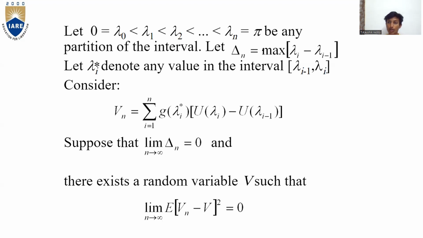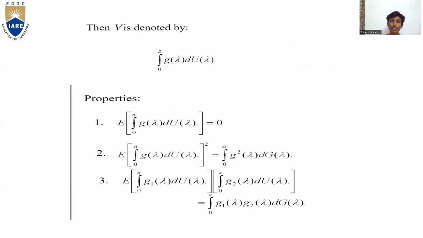Consider Vn is equal to the sum from i is equal to 1 to n of g of lambda i into u of lambda i minus u of lambda i minus 1. Next, suppose that limit n tends to infinity, delta n is equal to 0, and there exists a random variable V such that limit n tends to infinity E of (Vn minus V) whole square is equal to 0. Then V is denoted by integral 0 to pi g of lambda du of lambda.